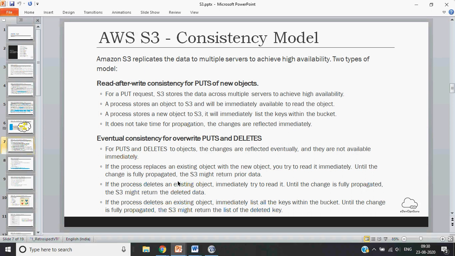So I hope this is clear, because from a DevOps perspective, it might be possible that somebody is using S3 as an artifact repository.